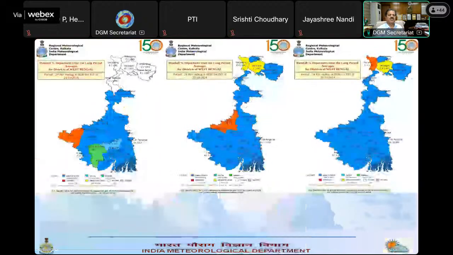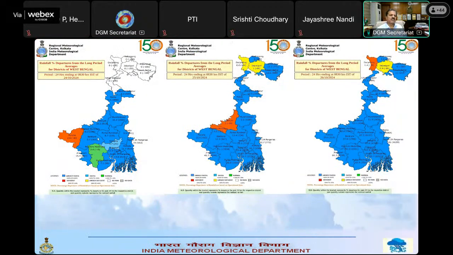Now, this is the rainfall over West Bengal. This is the data for 23rd, ending at 0830 IST of 24th. You can see this was entire Gangetic West Bengal where there was excess rainfall activity. Then on 24th, it extended towards southern West Bengal. On 25th, also it extended up to southern West Bengal and Sikkim. And these 3 days covered the entire West Bengal and gave very good rainfall activity.